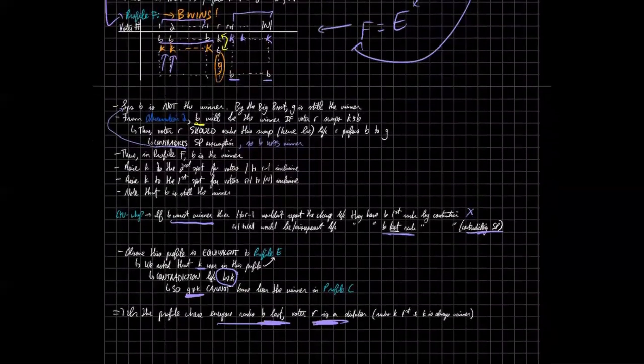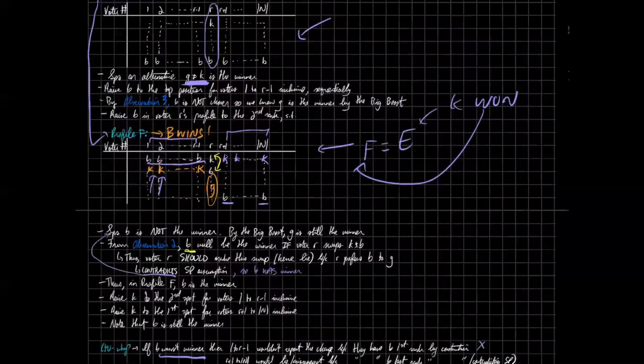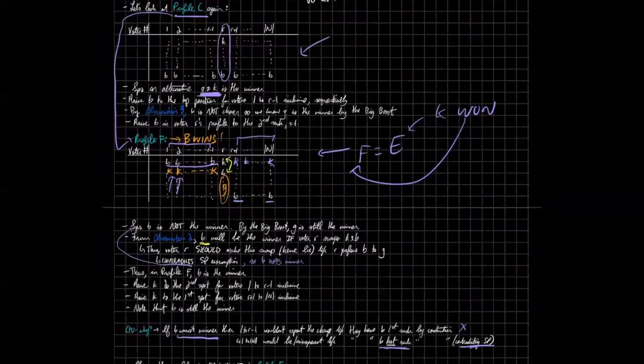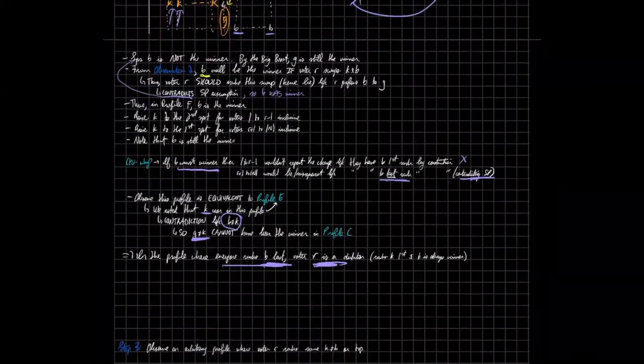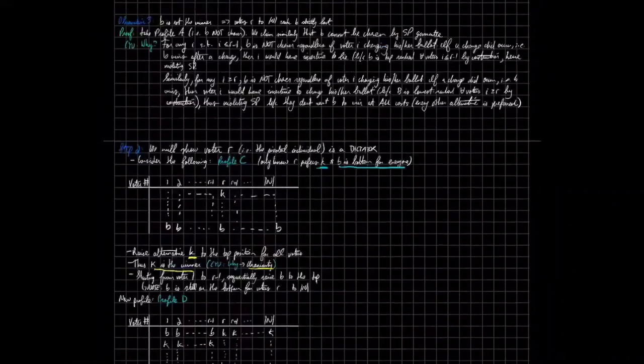So R, recall that R initially has K first, right? K number 1. So we proved that K is the winner, right? Hence, R always gets his first rank choice. So R is a dictator. He ranks K first, and K is always a winner, as we've shown. So in this special case, we've proven that our pivotal voter is a dictator.